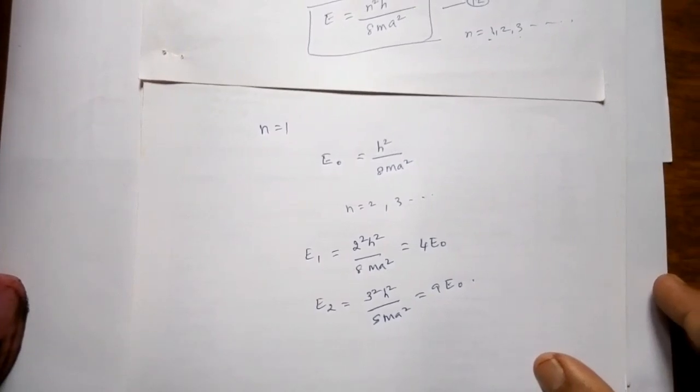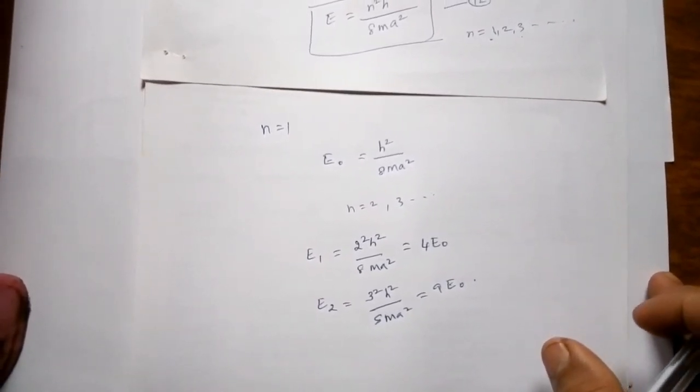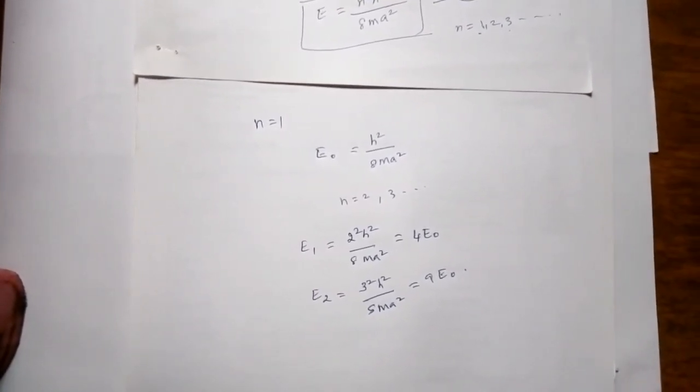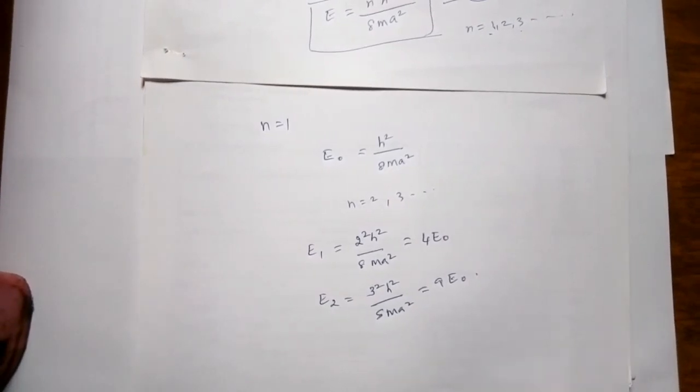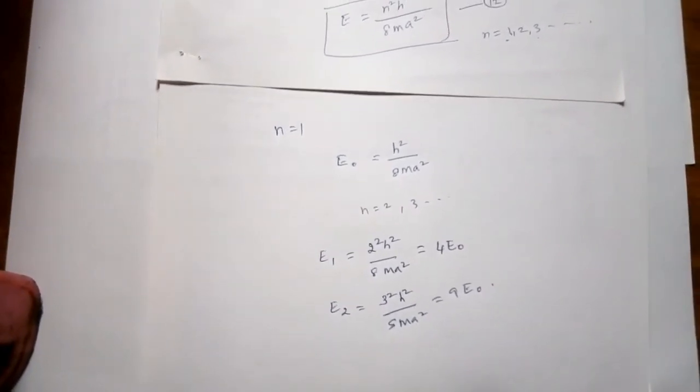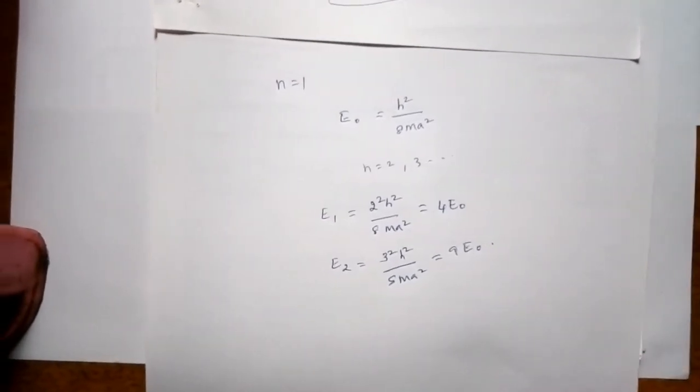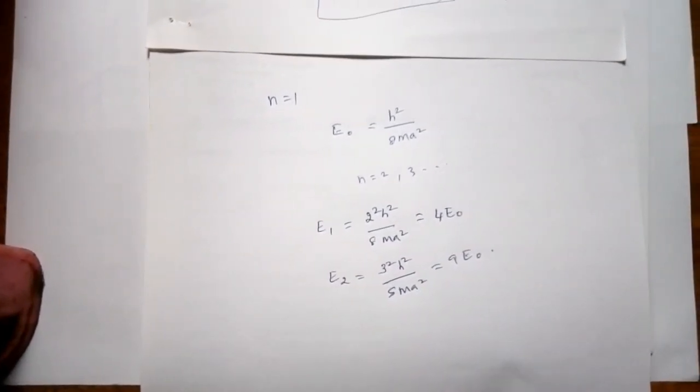So next we have to see the wave function, probability density and energy levels for a particle in an infinite potential. So we have to find that out, so that we will see